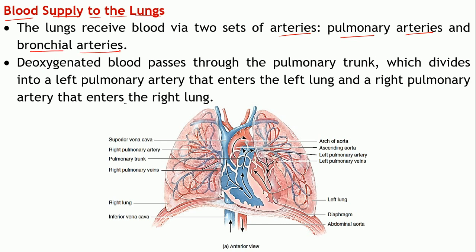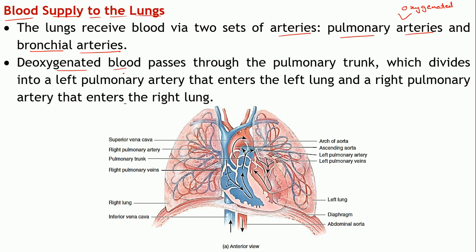Now, pulmonary arteries are the only arteries in the body which carry deoxygenated blood. Actually, arteries carry oxygenated blood, right? But in this case it is carrying deoxygenated blood, which is rich in carbon dioxide. There is very little oxygen.